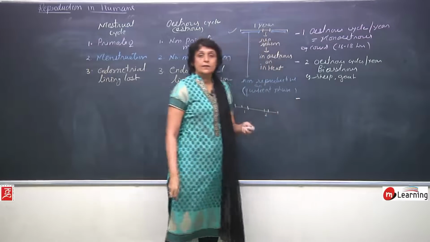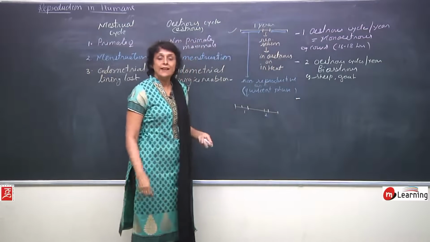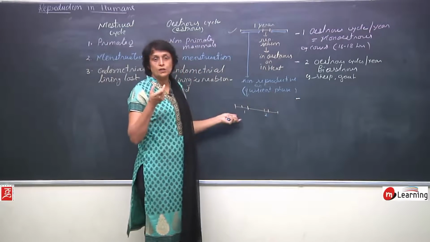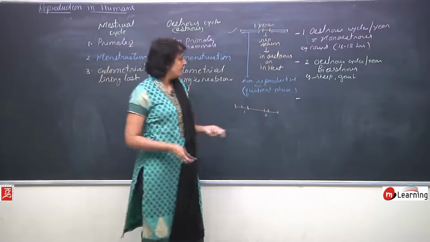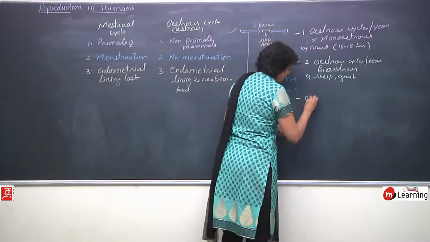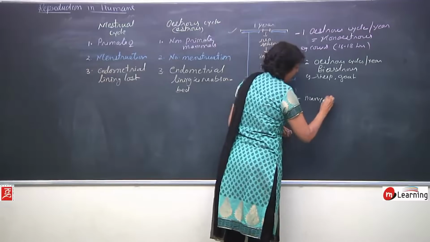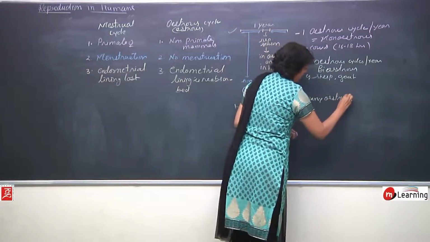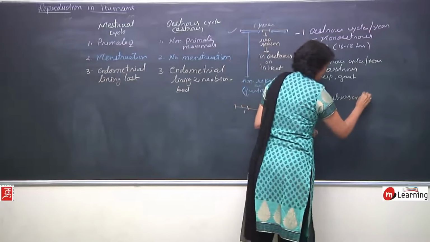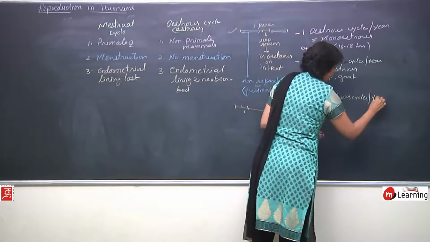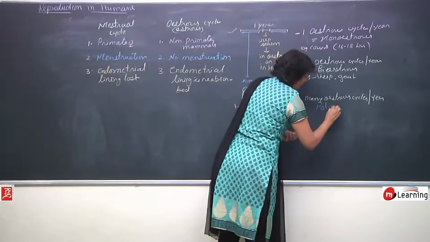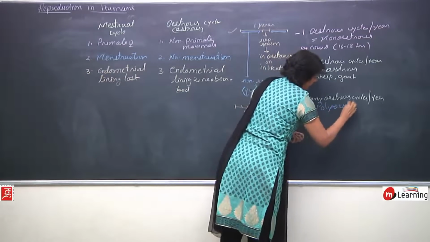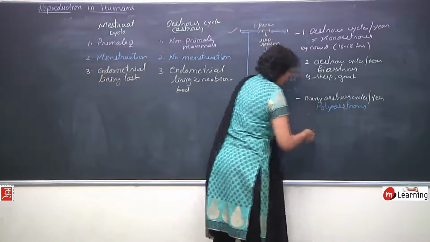And the third category is when the animals are in this estrus phase many times in 1 year. They are known as polyestrus. So many estrus cycles per year. Such animals are known as polyestrus.